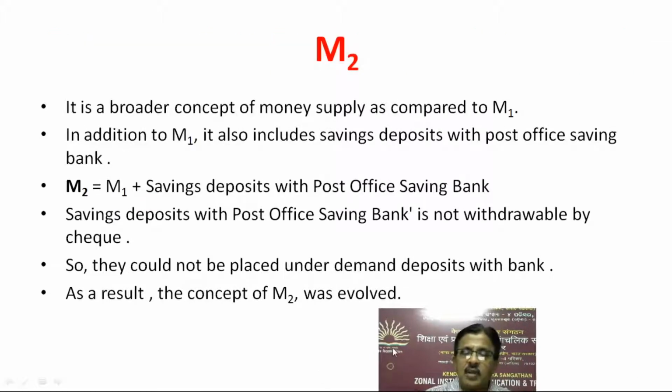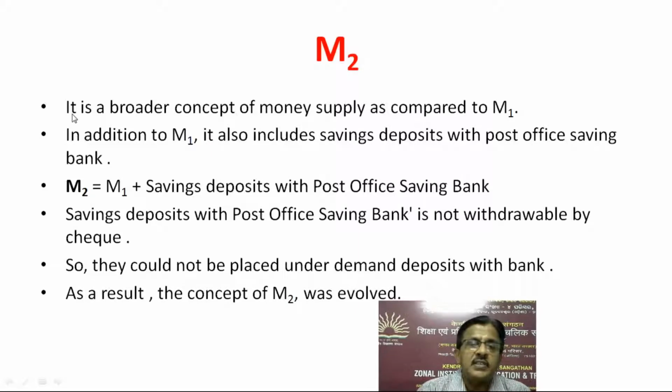Then the next component of money supply, that is M2. It is a broader concept of money supply as compared to M1. In addition to M1, it also includes savings deposits with post office savings. That is, M2 equals M1 plus savings deposits with post office savings bank. Savings deposits with post office savings bank are not withdrawable by check. That's important to remember. So they could not be placed under demand deposits with banks.